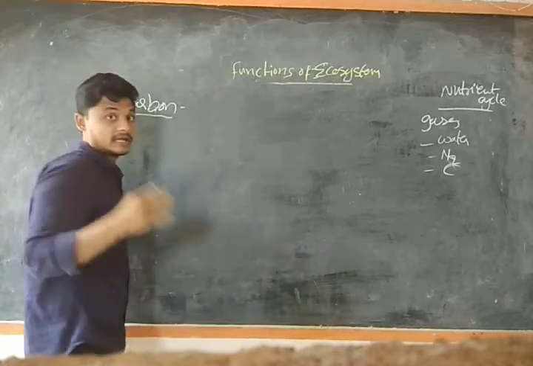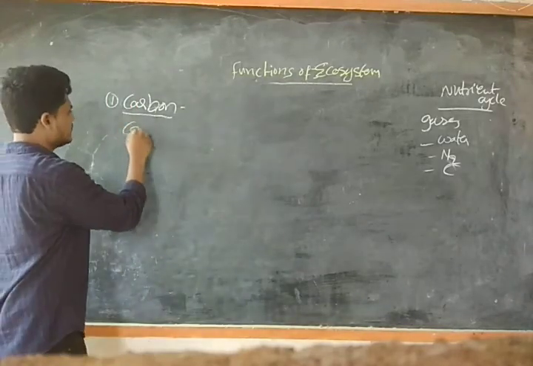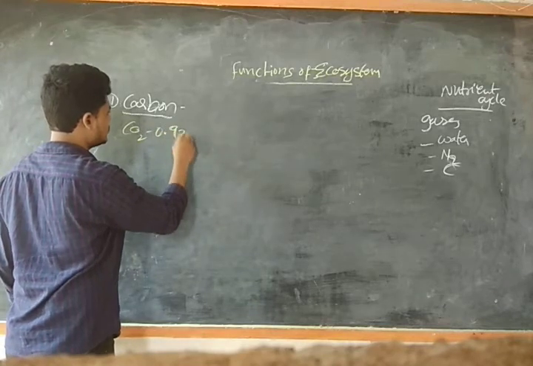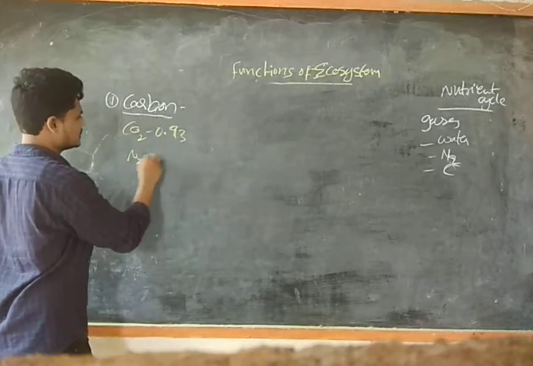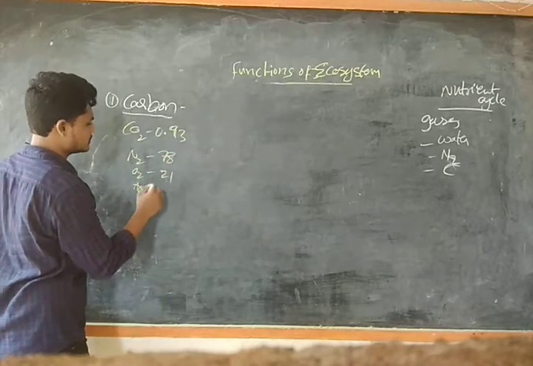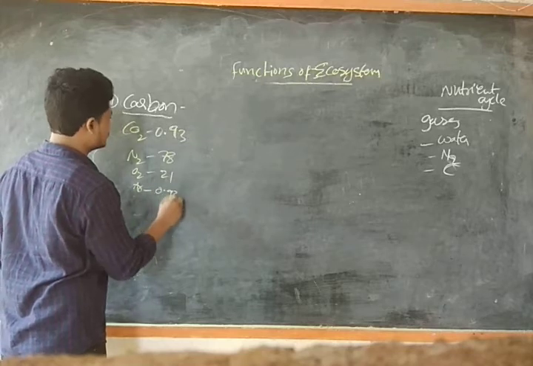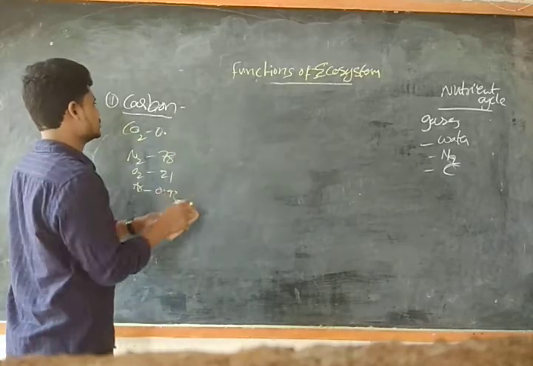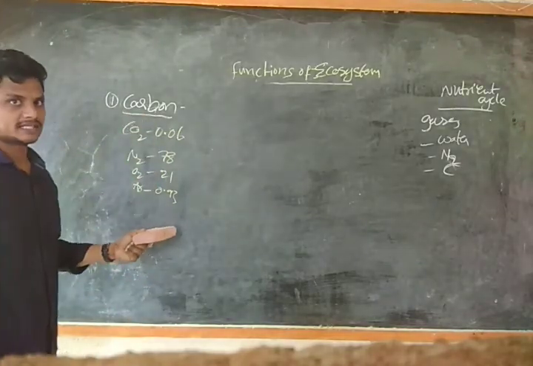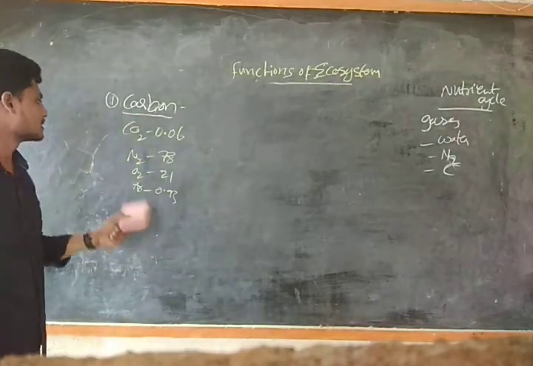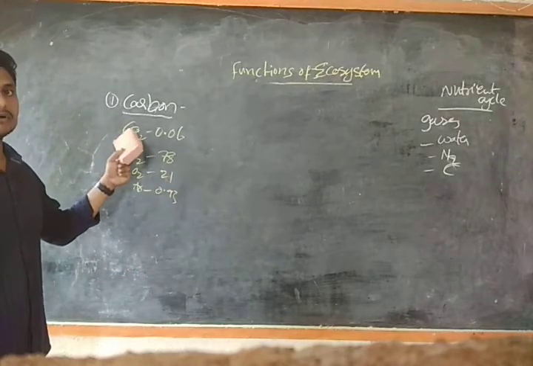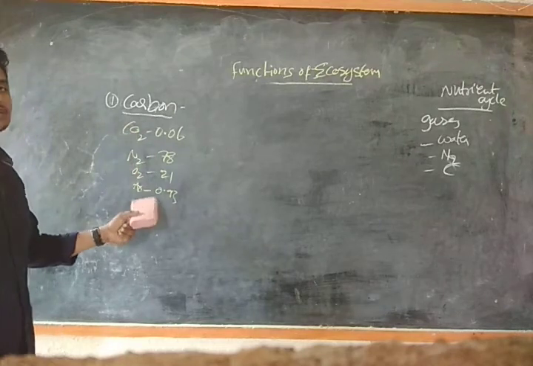In the atmosphere we have carbon dioxide at a very small percentage. Nitrogen is 78%, oxygen 21%, and argon 0.93%. Carbon dioxide is not 0.3, it is 0.06. Okay, guys, it's very important. The UPSC can ask the ascending or descending order. So nitrogen 78%, oxygen 20%. On the third place it is not carbon dioxide, it is argon, that is 0.93%.